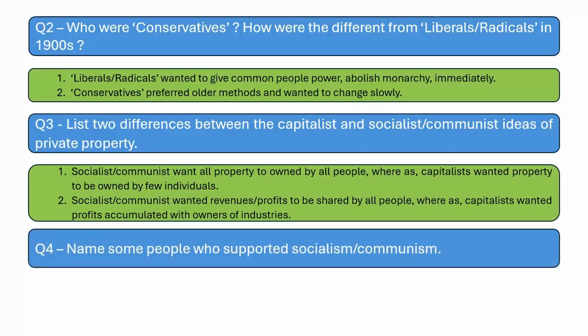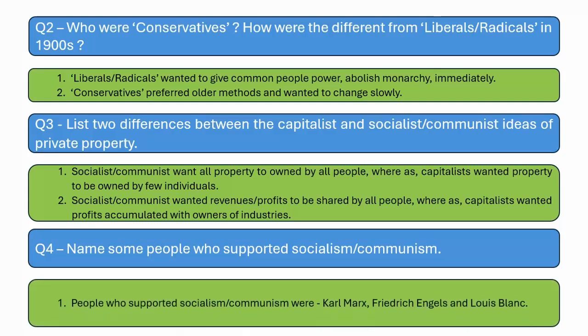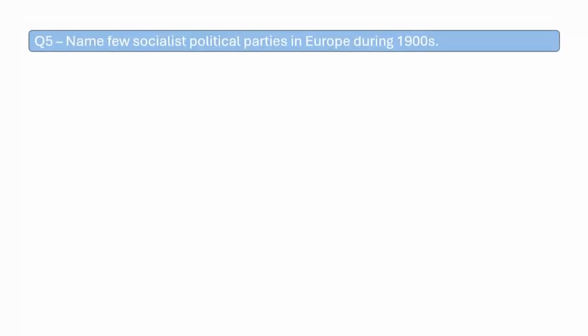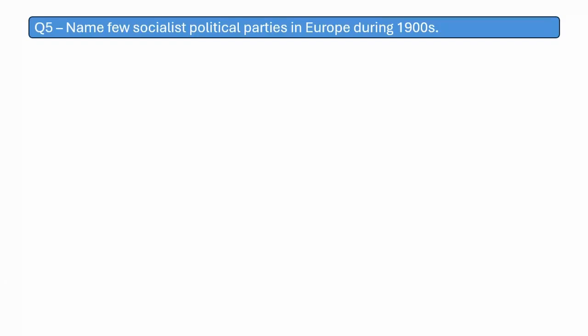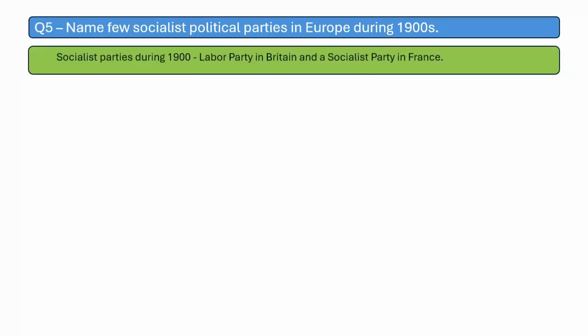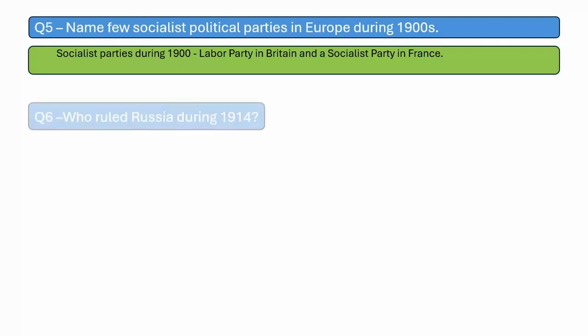Question 4. Name some people who supported socialism or communism. People who supported socialism/communism were Karl Marx, Friedrich Engels and Louis Blanc. Question 5. Name few social political parties in Europe during 1900s. So social parties during 1900 were the Labour Party in Britain and Socialist Party in France.